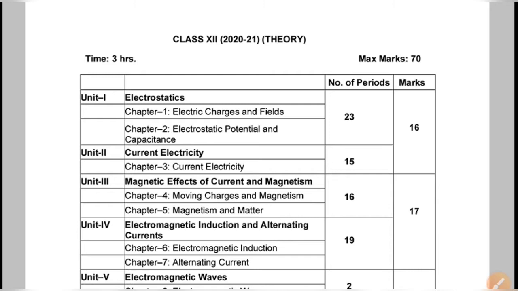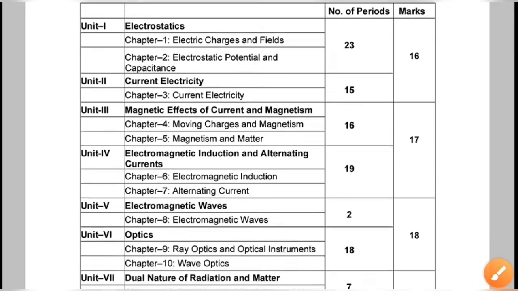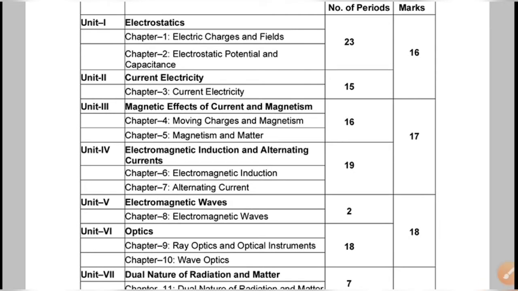The first chapter you studied in the classroom itself in March, and after that chapter 2 and 3 we finished now. There is no deletion in chapter 2, only in chapter 1 and 3 one or two questions have been deleted, so there is no problem till now.